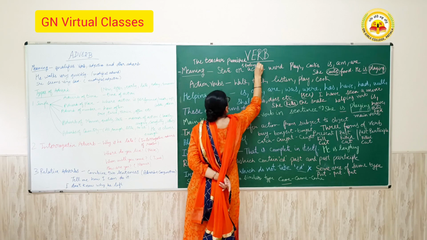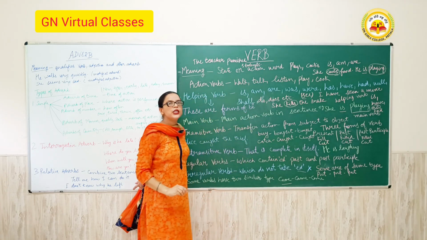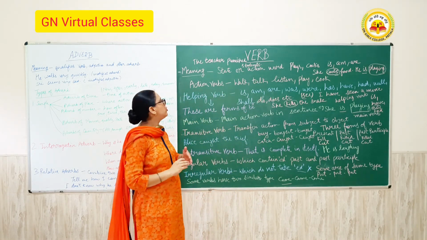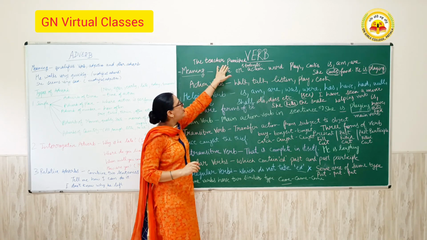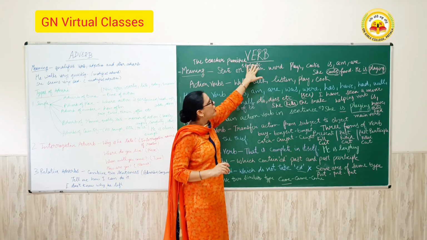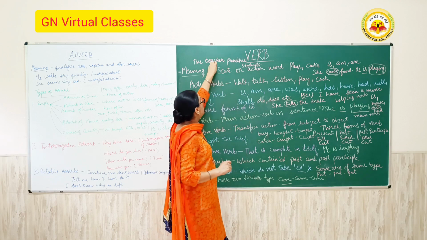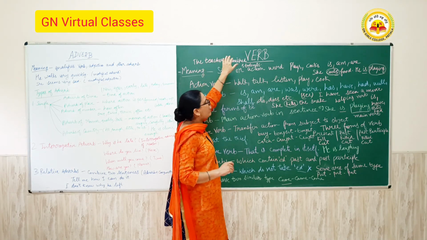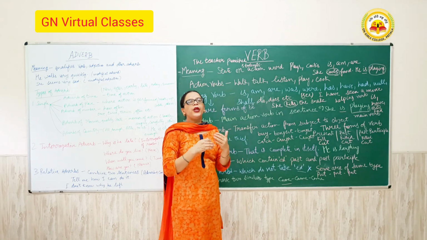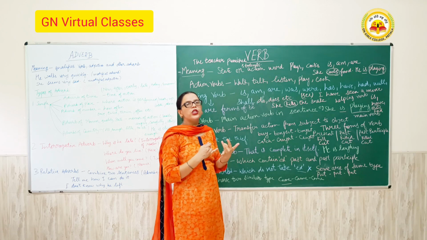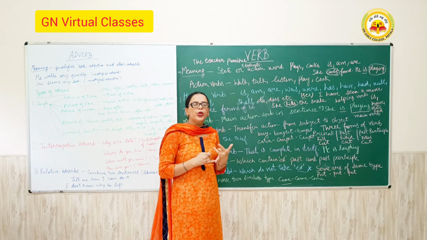Which type of verb is this? This is a transitive verb. Here the action performed by the teacher is transferred to the student. So this is the transitive verb.